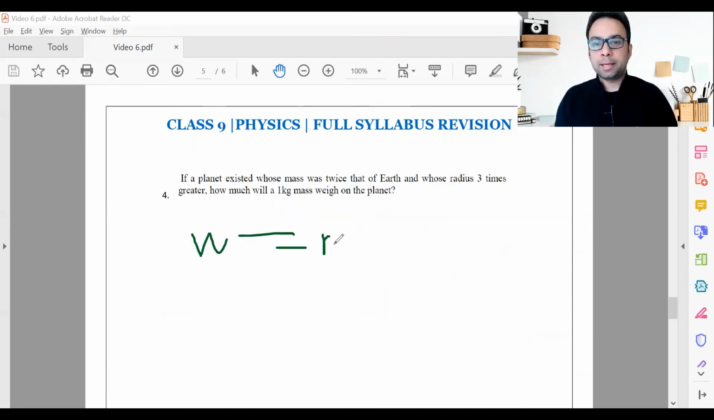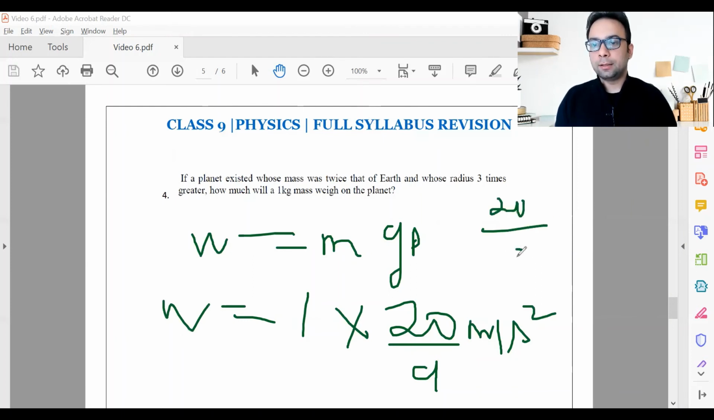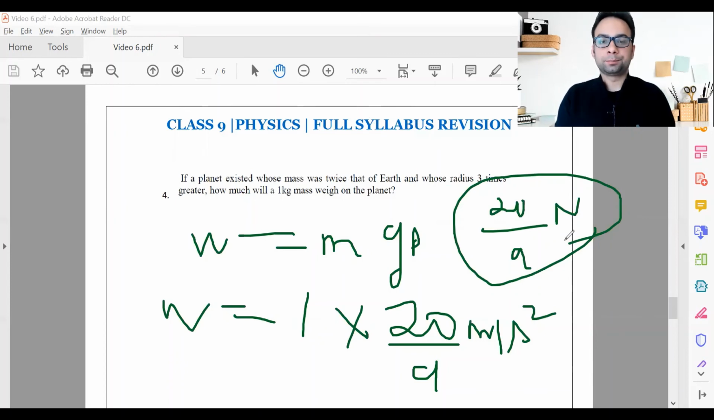Weight is m times g, the formula that we know. Mass is already given, 1 kg. How much is the acceleration due to gravity? 20 upon 9. We just found out, right? On that planet, how much is the weight? That means 20 upon 9 newtons. That's it. As easy as that. So I'm sure things are clear now. The final part of this answer was easy. It's only how we do those manipulations on those variables that is important.